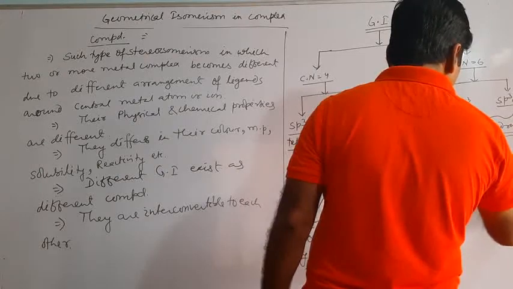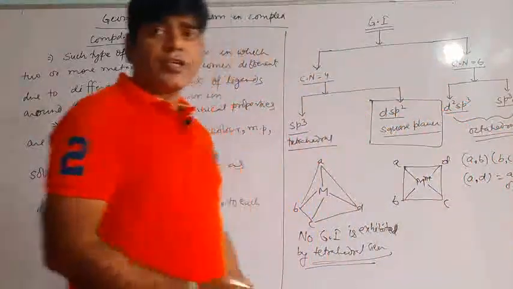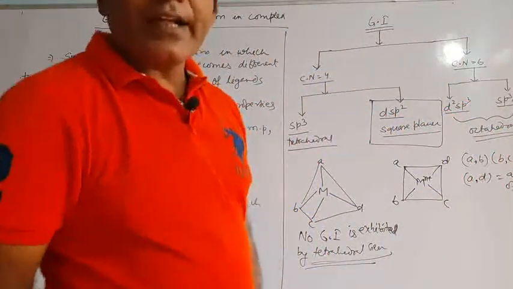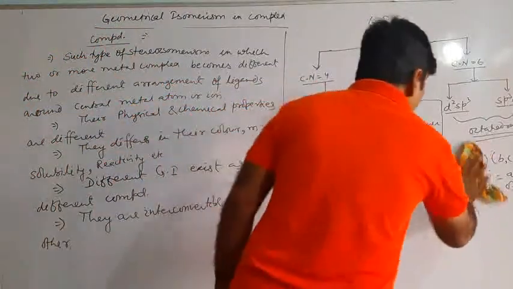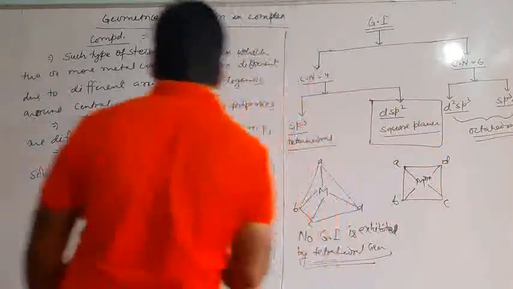We'll write over here itself, about this complex.